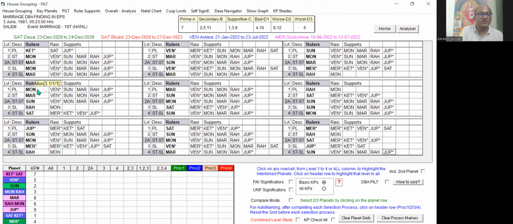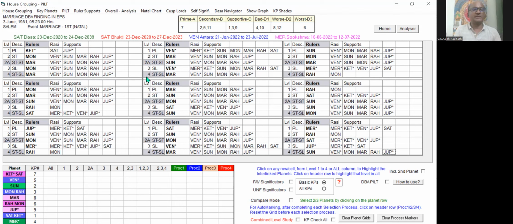For the benefit of the users, when you keep the cursor on any of these planets, you can see within the bracket that planet's self-significations. Suppose a planet is not having any house in any of the portions. For example, Mars is 7th Lord, 12th Lord, occupying 12th house. After the slash, that is oblique, you can see 10. What is 10? Cuspal star Lord for the 10th house. After that oblique it has given only a hyphen. It means a dash, it means it is not sublord for any house. So that can be easily understood. It is only for your cross verification or further reference that this can be used.